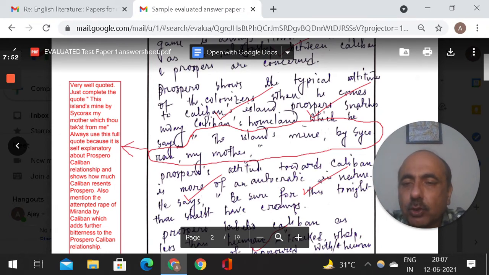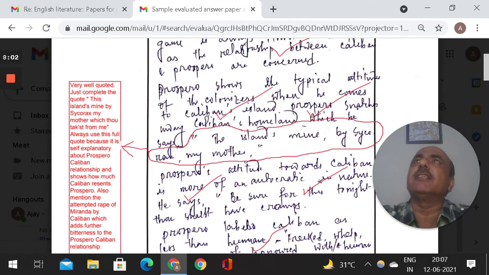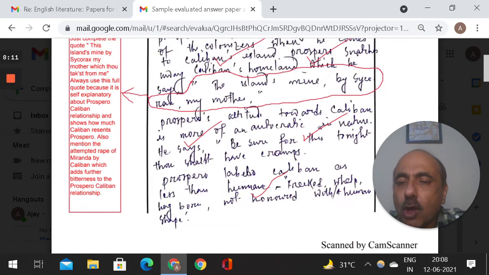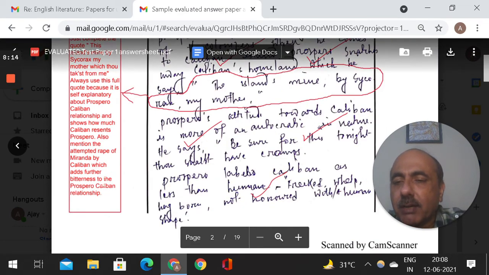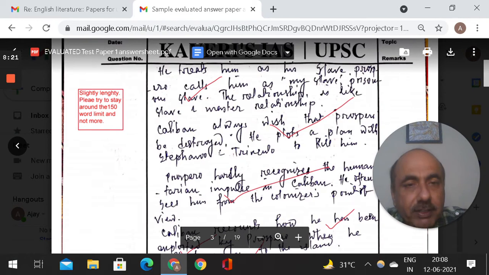Now those of you who have done this play, read this. This island's mine by Sycorax my mother, which thou takest from me. So it's very simple that the colonized is saying that my place has been taken away or usurped by the colonizer. Also mention the attempted rape of Miranda by Caliban, which adds further bitterness to the Prospero-Caliban relationship. So he has written this answer, and then whenever I feel that the answer is longer, I always put a note. See, read here, slightly lengthy. Please try to stay around the 150 word limit.